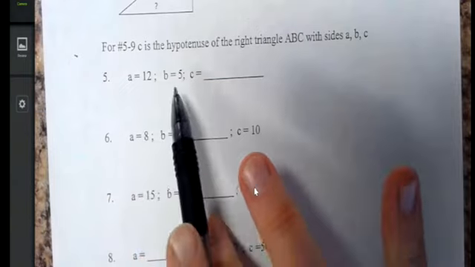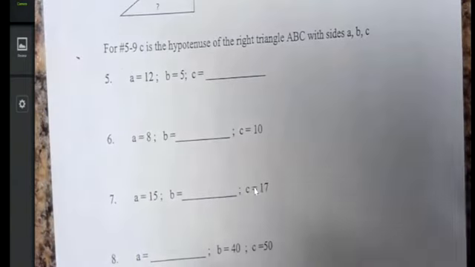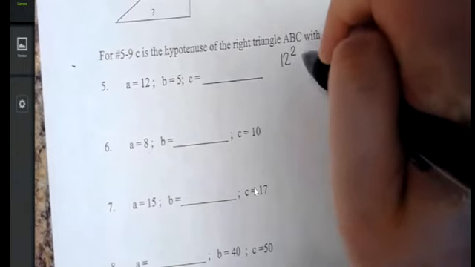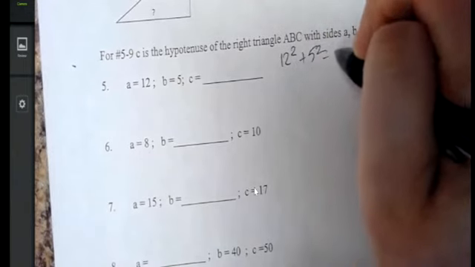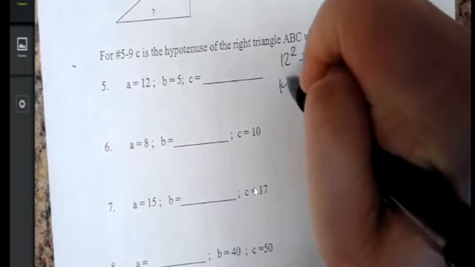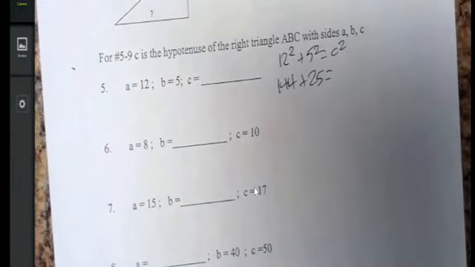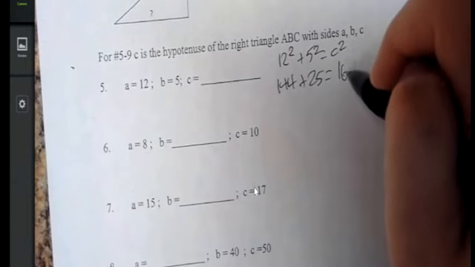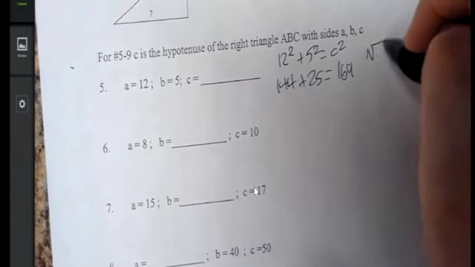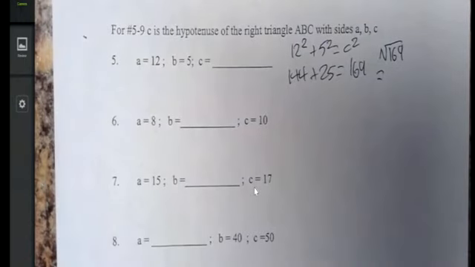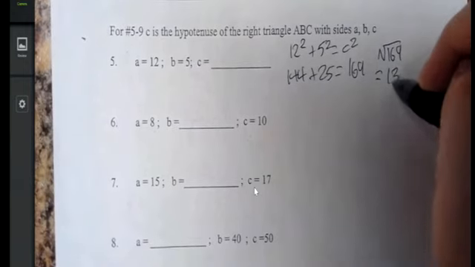So here we have a side A and a side B. We do not have a side C, so we're dealing with the long side. 12 squared plus 5 squared equals C squared. 144 plus 25 is 169. Square root of 169 is 13.